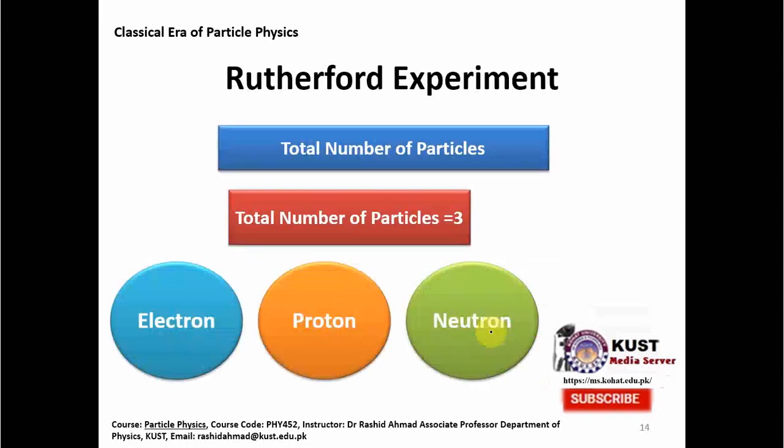Actually, of today's three particles, two of them, proton and neutron, are not fundamental particles. Only the electron is included in the list of fundamental particles which we accept today. Proton and neutron are actually made of quarks. This we will see later.